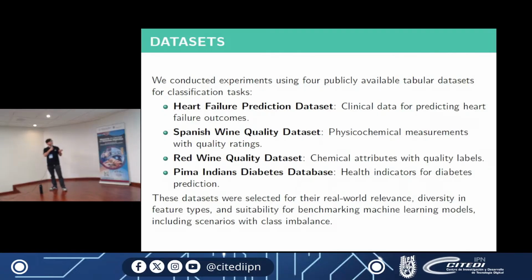The third one is the red wine quality dataset, which has chemical attributes with quality labels. And the last one is the PIMA Indians diabetes database, which has health indicators for diabetes prediction. We decided to use these 4 datasets because of their real-world relevance, their diversity in feature types, and suitability for benchmarking machine learning models.